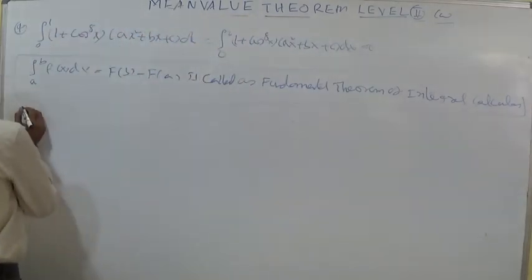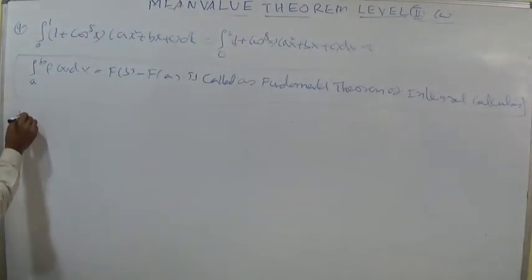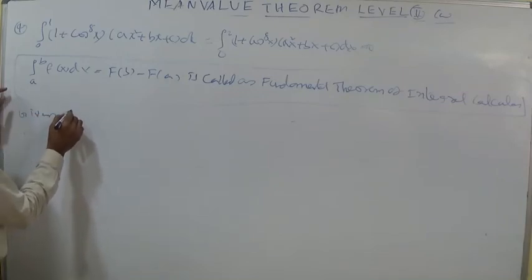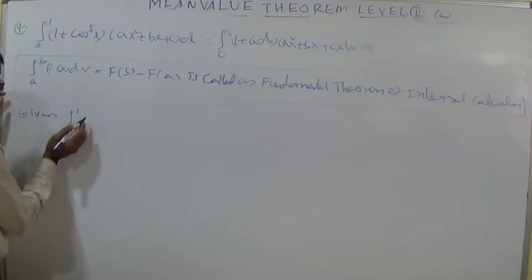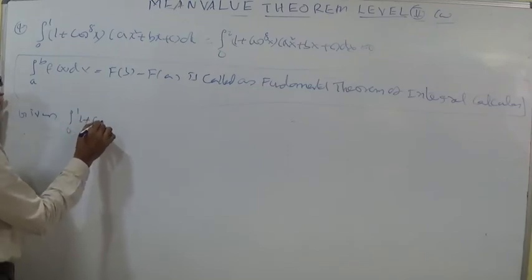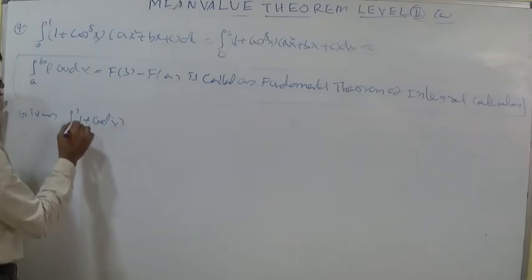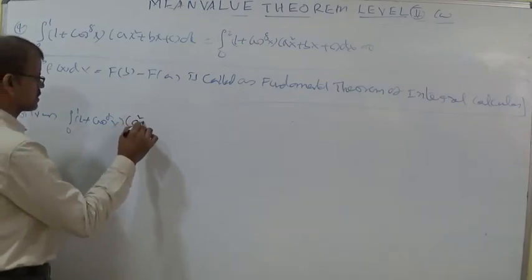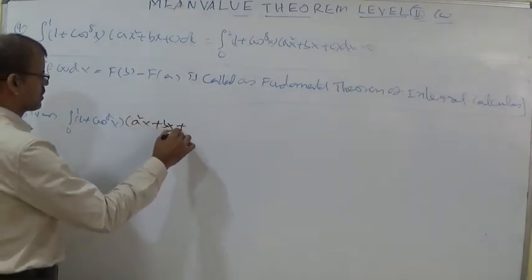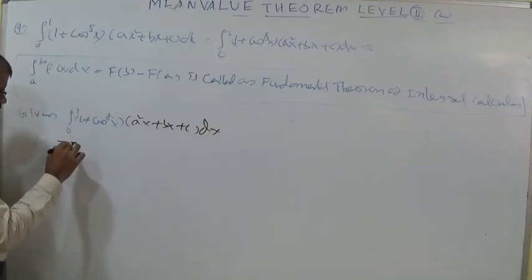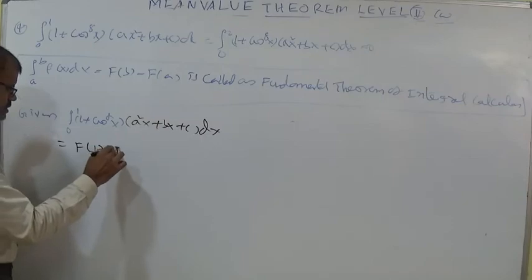So given this, you can say that the integral from 0 to 1 of 1 plus cos power 8x into ax square plus bx plus c dx is equal to, this you can write as f of 1 minus f of 0.